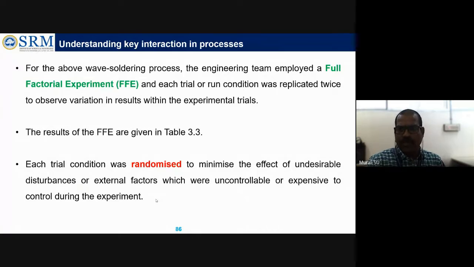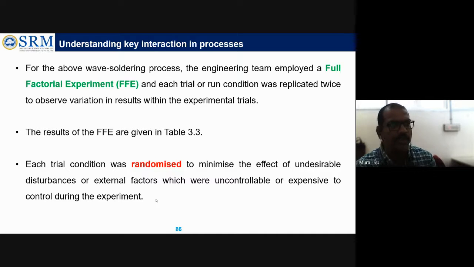In the full factorial experimentation, they give chances to all the factors and perform them simultaneously. Instead of doing the same order, they randomize the process in order to avoid the influence of uncontrollable factors on the output.